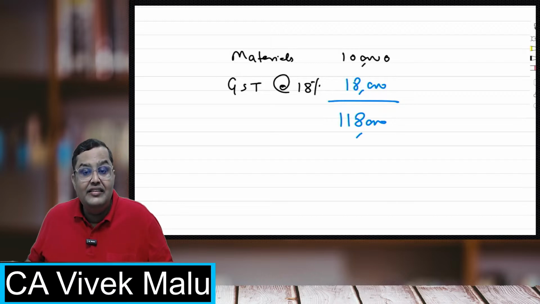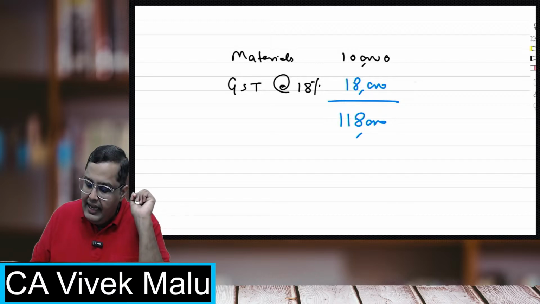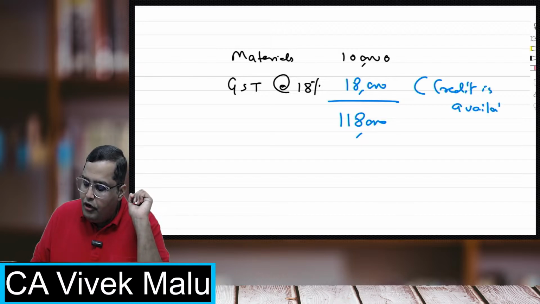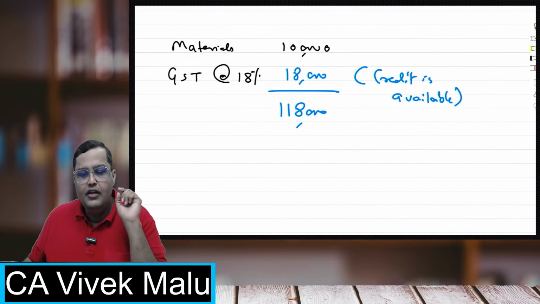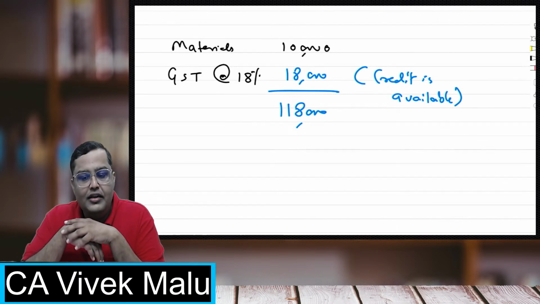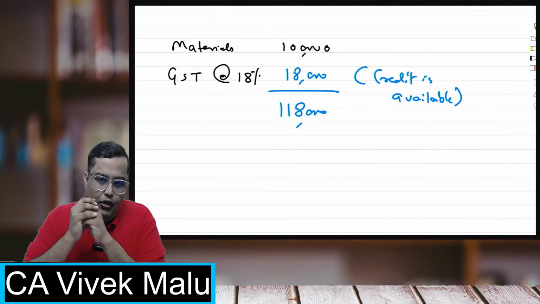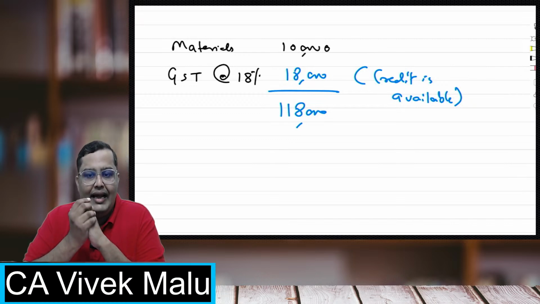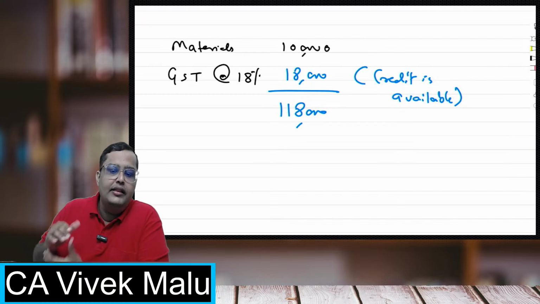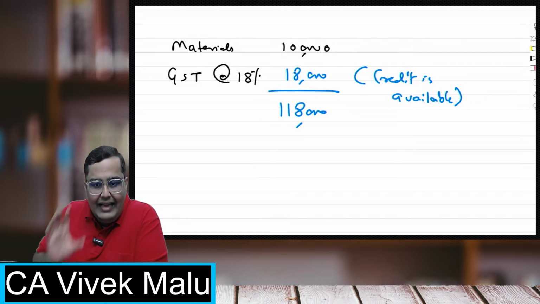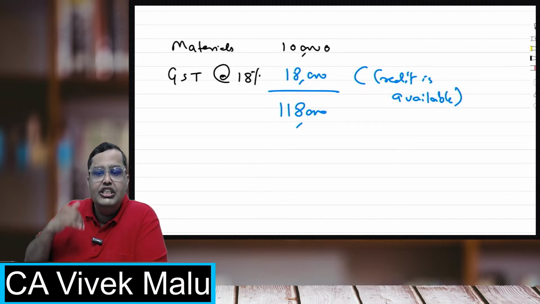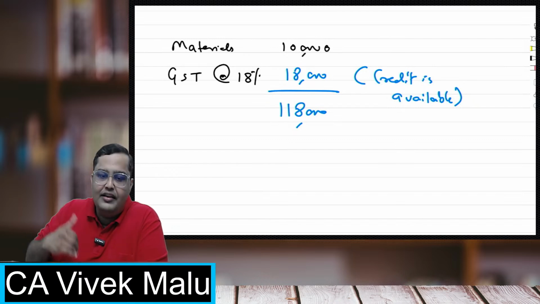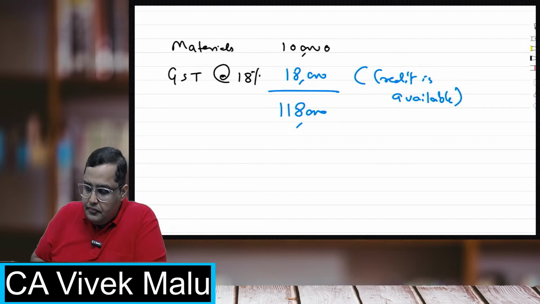Now, suppose I'm a GST registered dealer and I can take a credit of this. Credit is available. Then tell me what will be my cost. Shall I consider 1 lakh as my cost or shall I consider 1,18,000 as my cost? If there are any taxes for which credit or refund is available, then in that case,